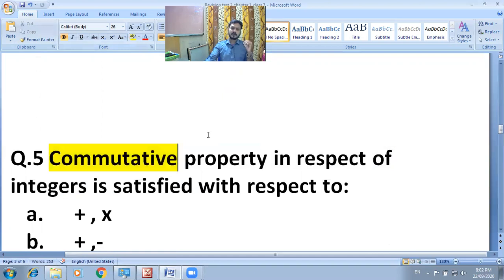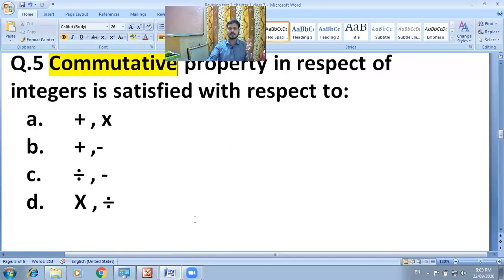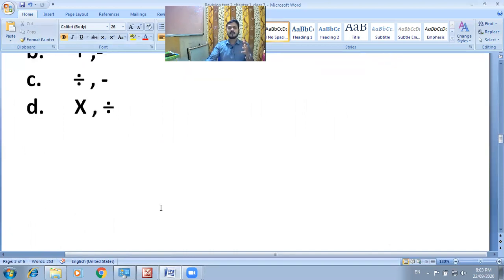Firstly you can recall your concept. Which options are satisfied for this question? Addition, multiplication; addition, subtraction; division, subtraction; multiplication or division.